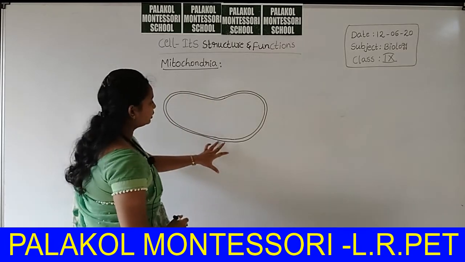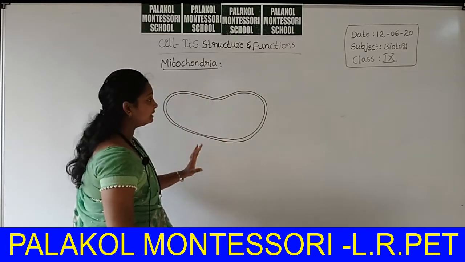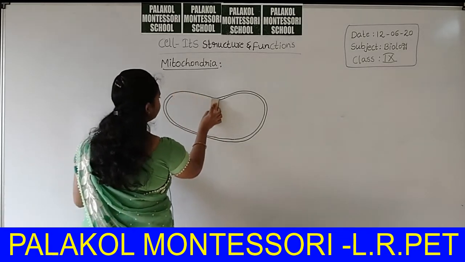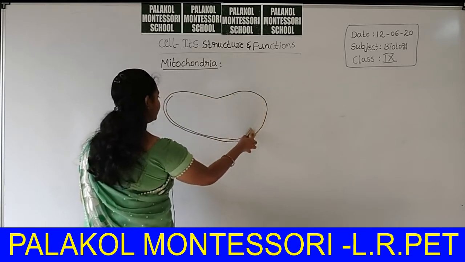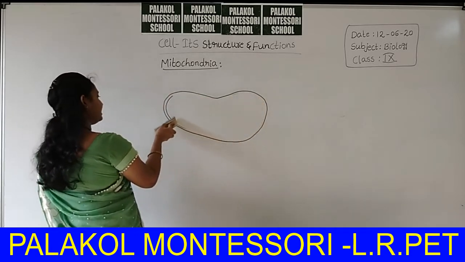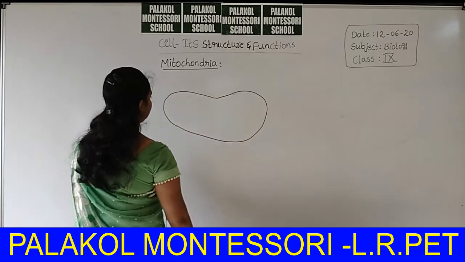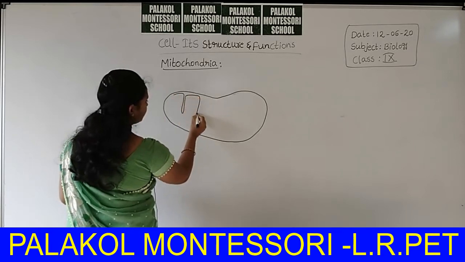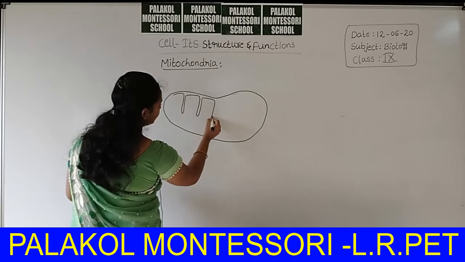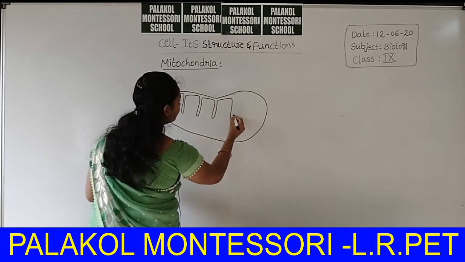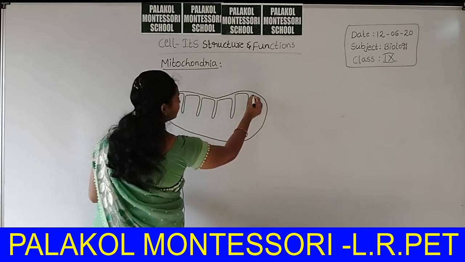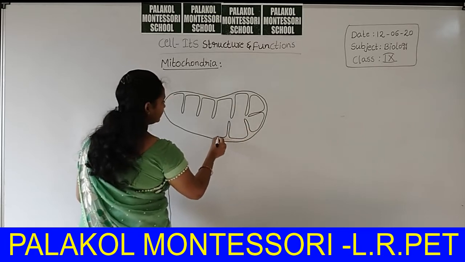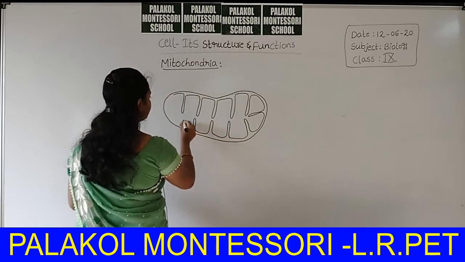This is the outer membrane, this is the inner membrane, but in mitochondria, the inner membrane is folded inwards into the matrix, and it can protrude as finger-like projections. The inner membrane protrudes into the inward fluid material like this. This is the inner membrane, the folded inner membrane.